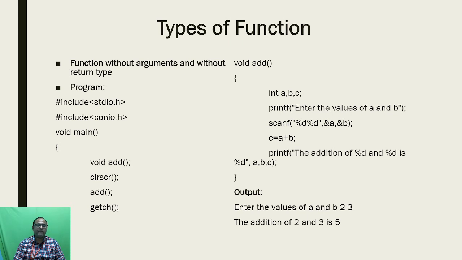So from the main function to the user defined function there is no data transfer, and similarly from the user defined function to the main function there is no data transfer. This is the first type of user defined function, that means function without argument and without return type. Here the output: I give the input values of A and B as 2 and 3, and finally I get the output 5.